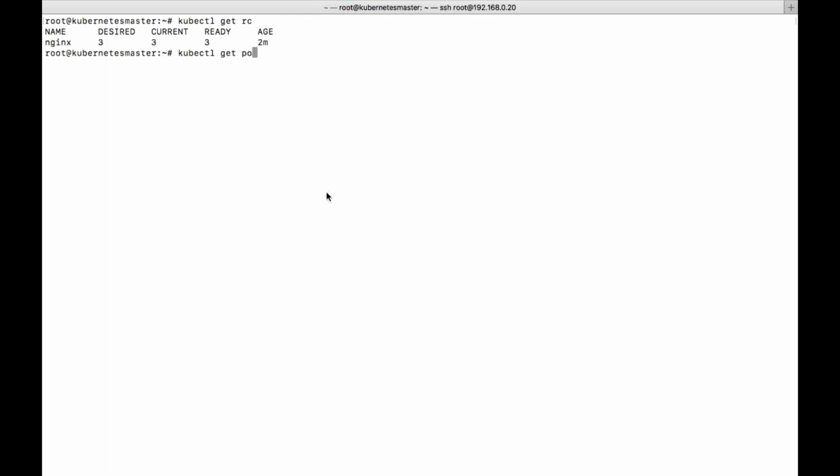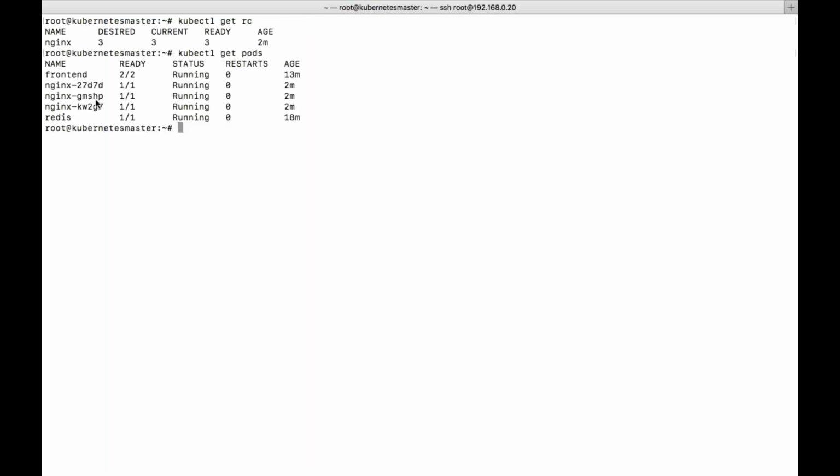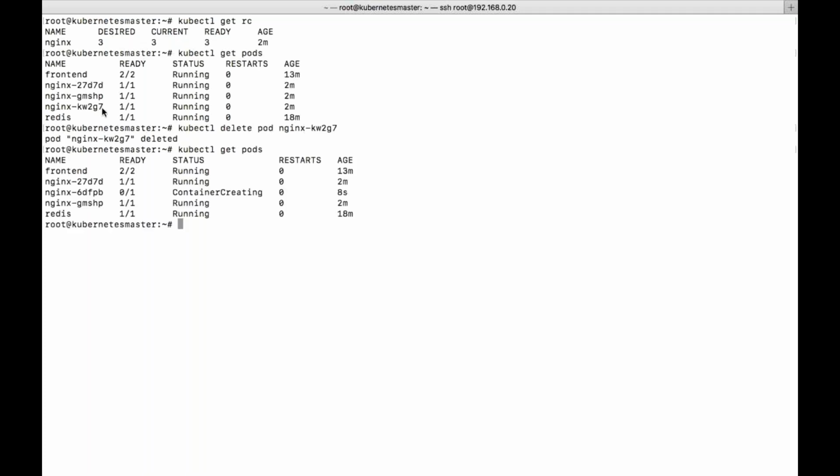So let's delete one pod. I will try to delete this particular pod. Delete pod. You can see the pod is getting created. You can see immediately it is getting created. You can see now only two are ready. Okay. So now two are ready. You can see the container is getting created.